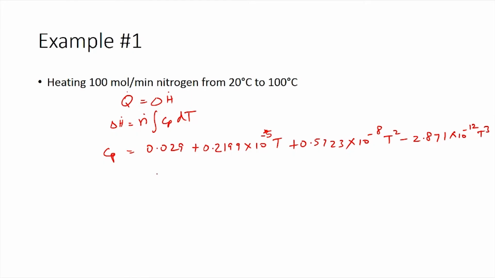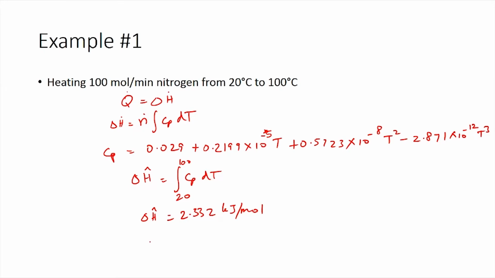Integrating this equation we can get delta H hat. Delta H hat would be the integral of Cp dT. Integrating with respect to temperature, from 20 degrees Celsius to 100 degrees Celsius, we get the value for delta H hat, which equals 2.332 kilojoules per mole.